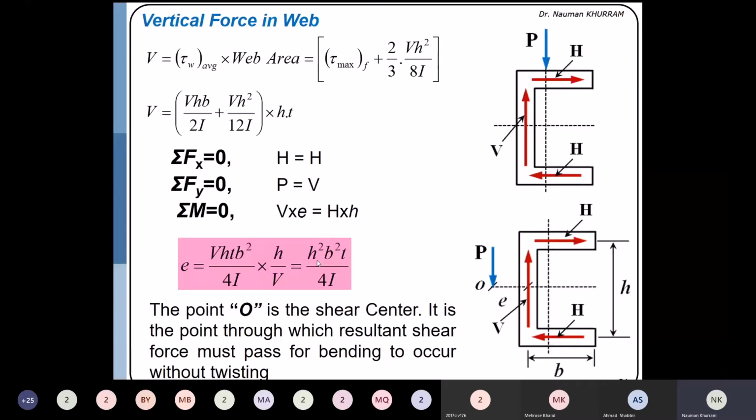Please note that this expression for E is only valid for the channel section. This will not be applicable for any other type of section. h square b square t over 4I is only applicable for this type of channel section. For any other type of section, you have to determine the location numerically yourself.